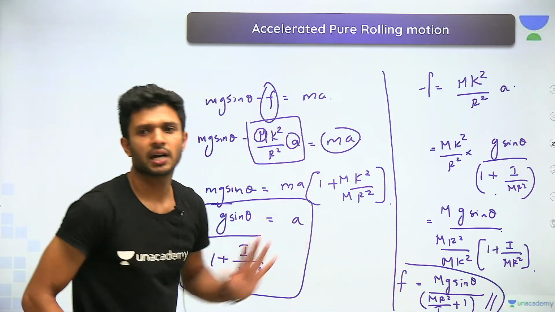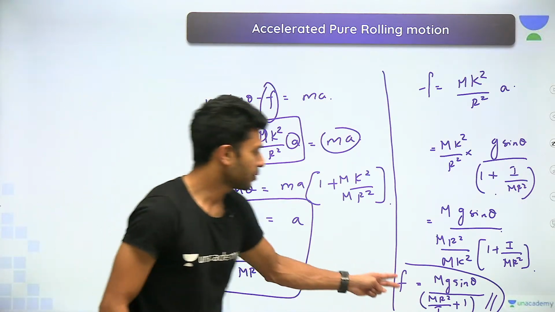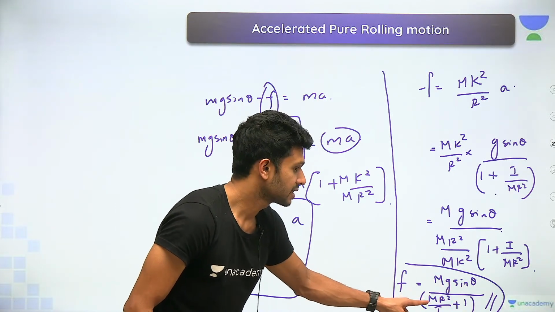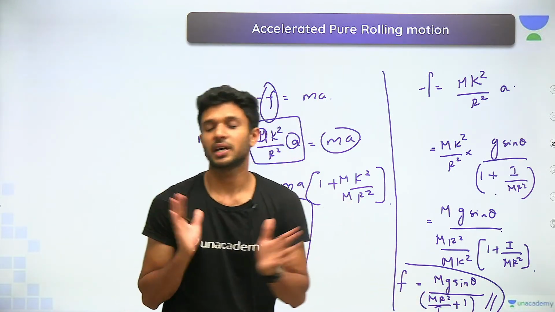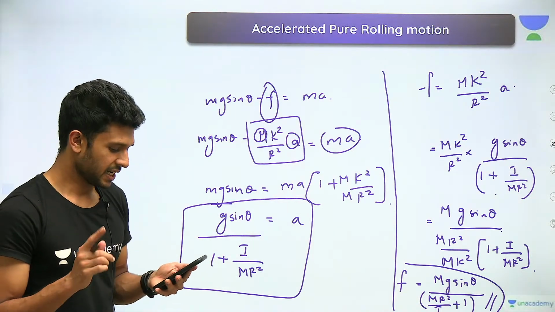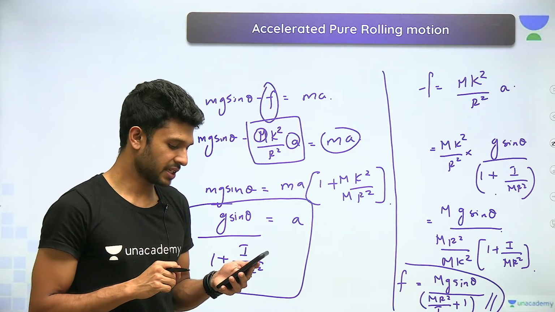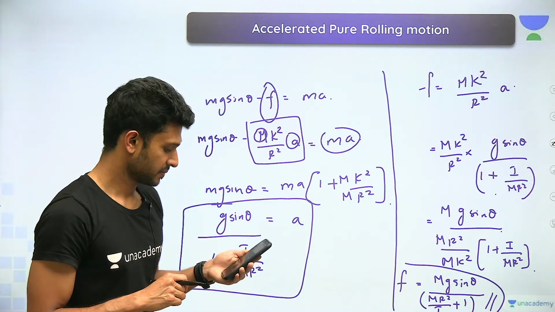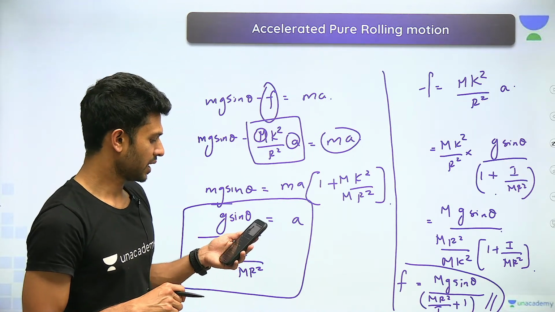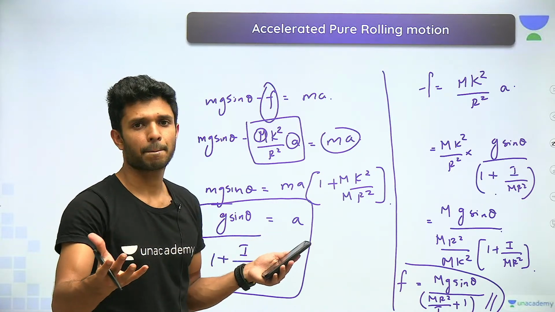Which means, थोड़ा equation, here we have 1 plus I by mr square, and for the equation of frictional force, mg sine theta by 1 plus I by mr square. Bas. Clear? Clear. But sir, what is a but? mg sin theta mr square. Oh, you can write it anyway, right?